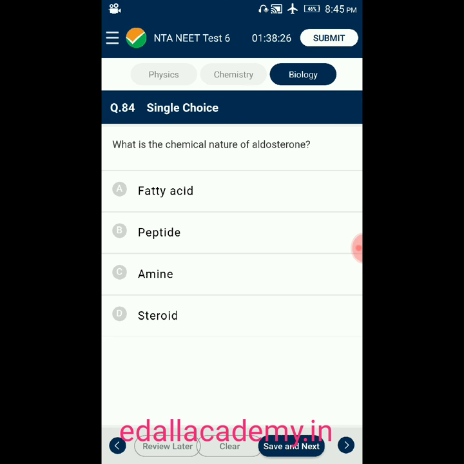Question number 84. What is the chemical nature of aldosterone? Option A, fatty acid. Option B, peptide. Option C, amine. Option D, steroid. The chemical nature of aldosterone is steroid. So the correct option is D.